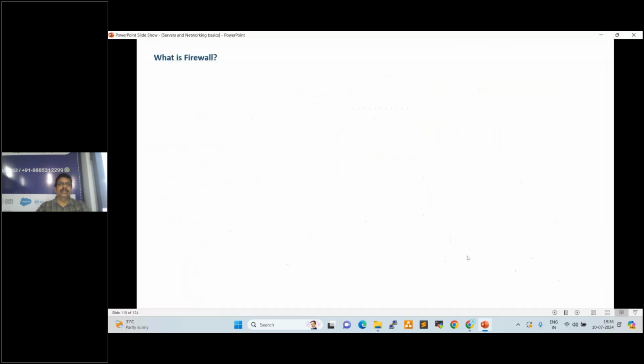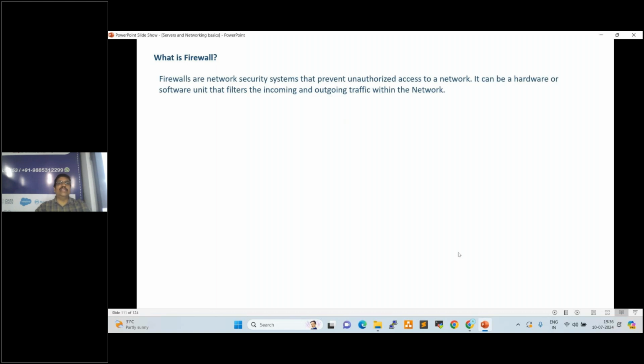So what is a firewall? See here, firewalls are network security systems that prevent unauthorized access to a network. It can be a hardware or software unit that filters the incoming and outgoing traffic within the network. A firewall is the security layer. It will allow or deny the traffic. It will allow the good traffic and deny the bad traffic. As per the firewall rules, it will work.